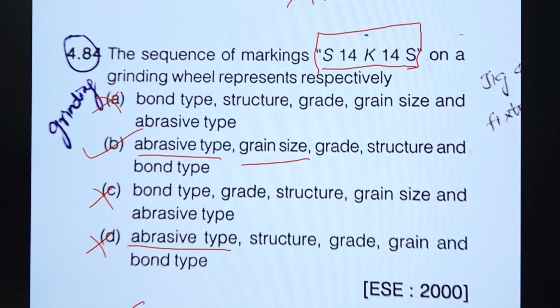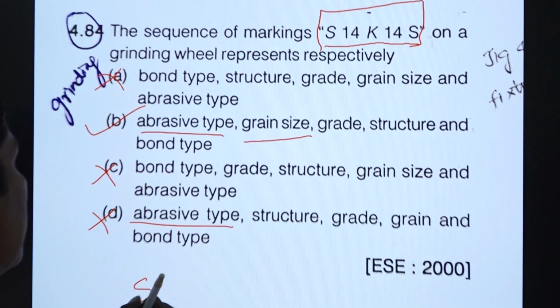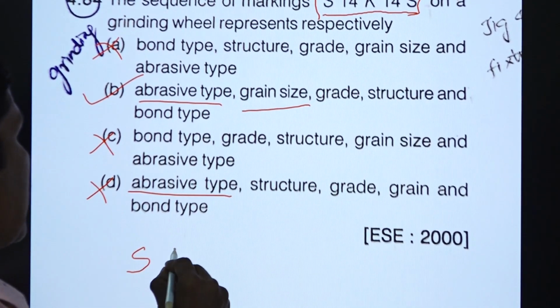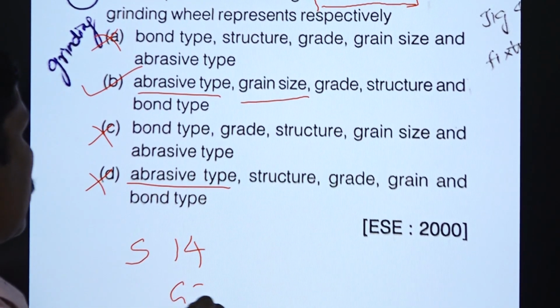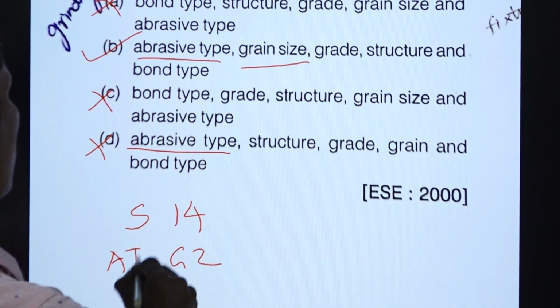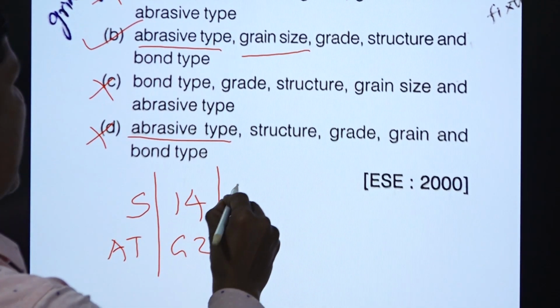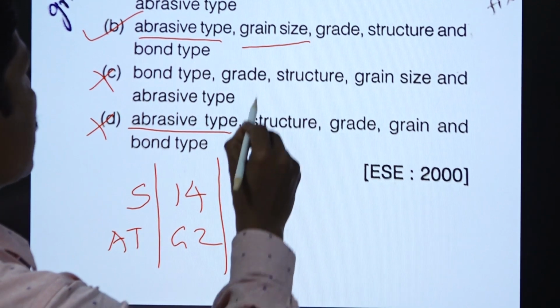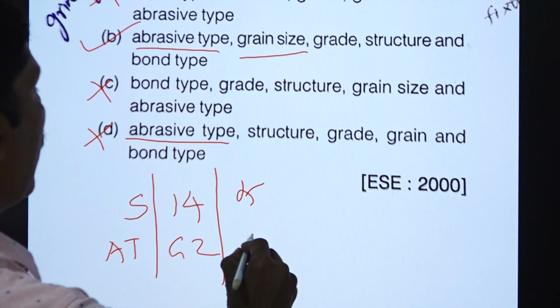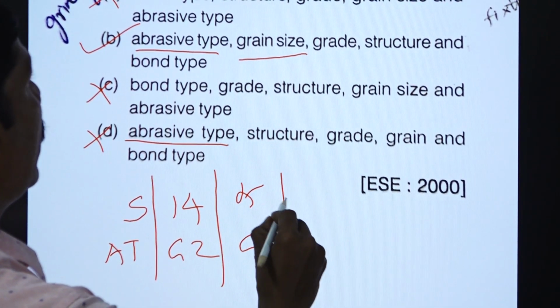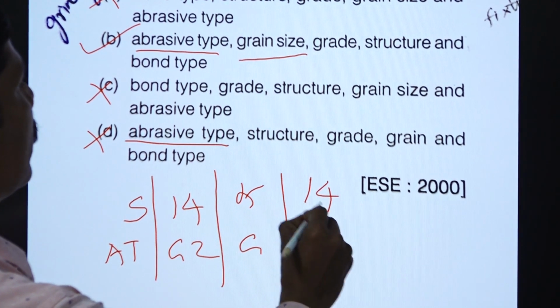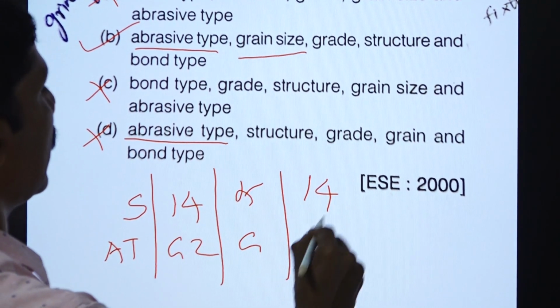We are having the abrasive type, which is the alphabet. Next, 14 is the grain size. This is the abrasive type, grain size, and the next thing is the grade. Then another number, that is the structure.